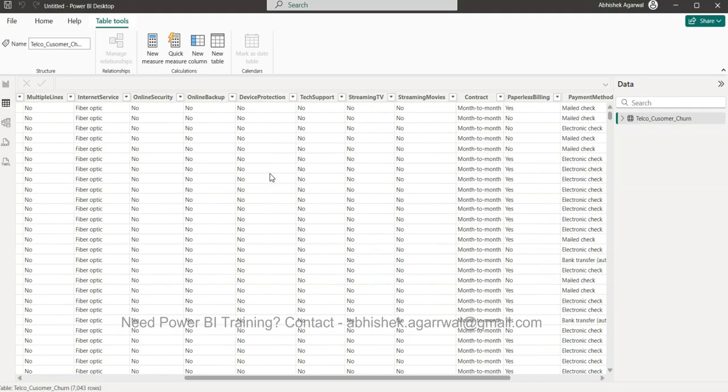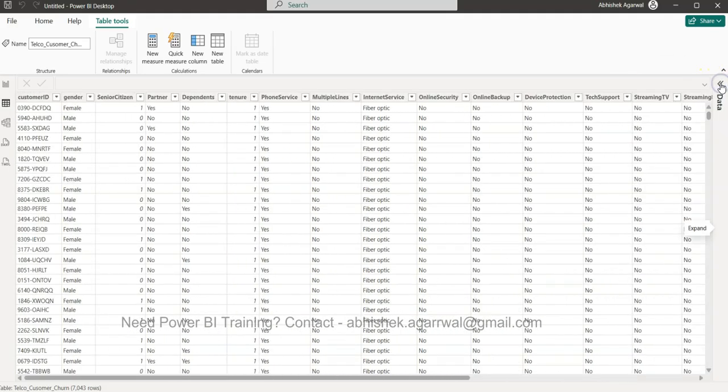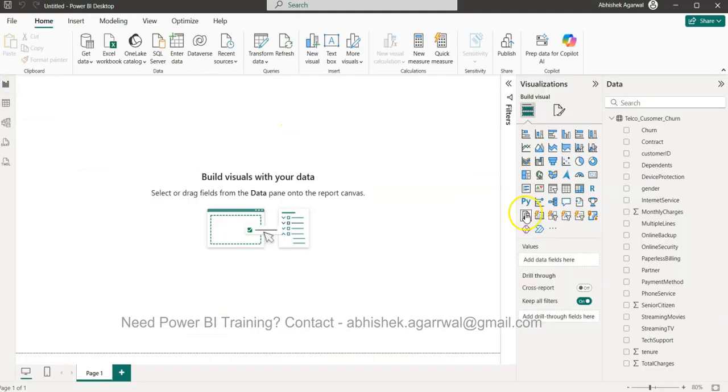On the right-hand side, you can hide this as well by simply clicking on it. You can see the churn column is present, with yes and no. So the first thing to view this information is to bring in the table.